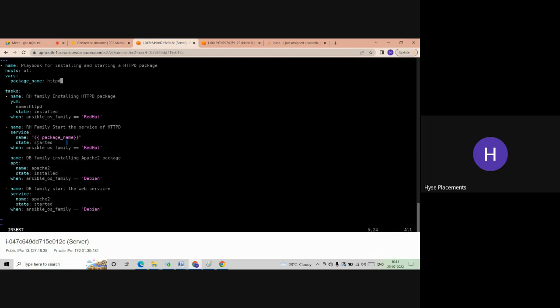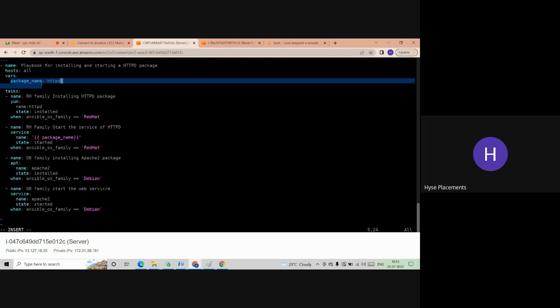So if I don't want to use this, I will only use this module to install any package. I will only give this section, and this package name I will put in one file. Whenever I need any package installed, I will update that package name and execute this playbook, so that it will take the package name from that file and install that package on our machine. This is how it works.